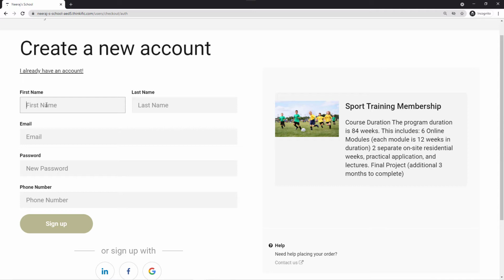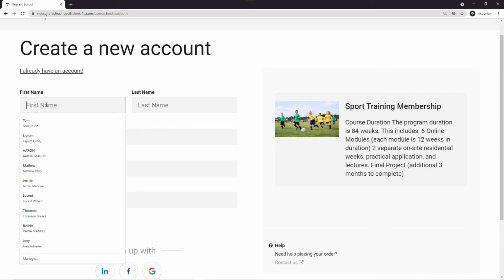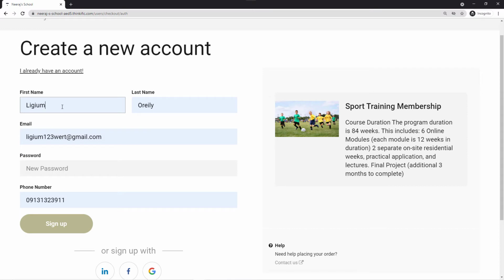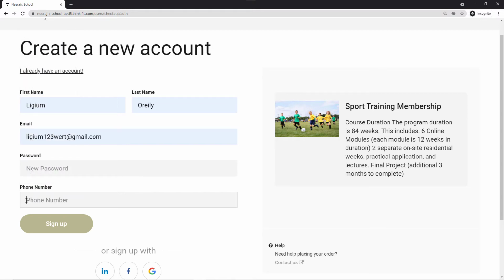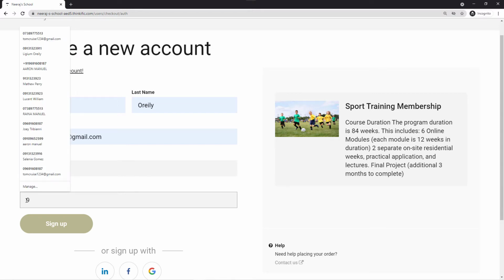So let's enter some details. Once again, we have a guy called, let's go with this one, Lyjem O'Reilly. The first name is Lyjem, the last name is O'Reilly. This is the email address, lyjem123word@gmail.com. And let me enter a phone number. This is the phone number that we are interested in. Let me add the proper phone number.